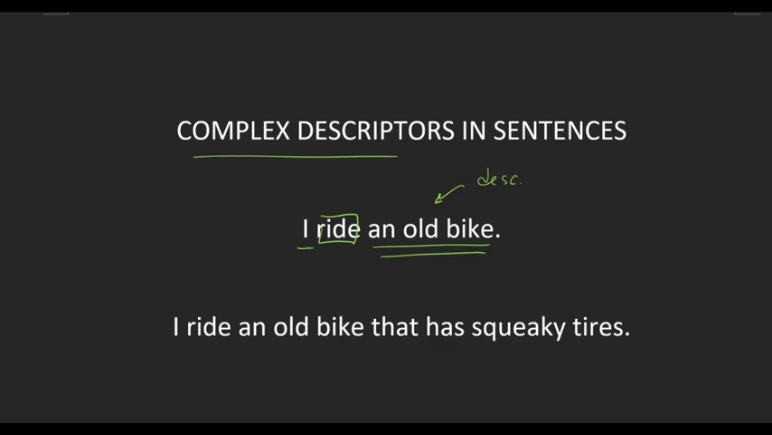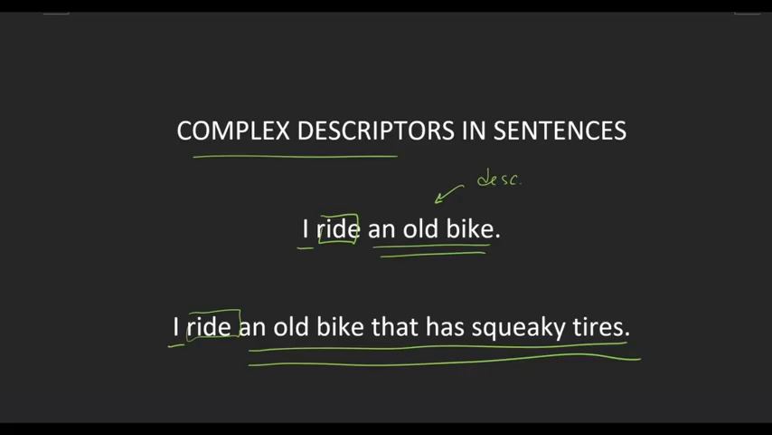So if I were to say, I ride an old bike that has squeaky tires, again, we have ride, which is the action, and I, which is the doer. And then this entire thing, what do I ride? An old bike that has squeaky tires. So this entire thing is acting as the receiver.